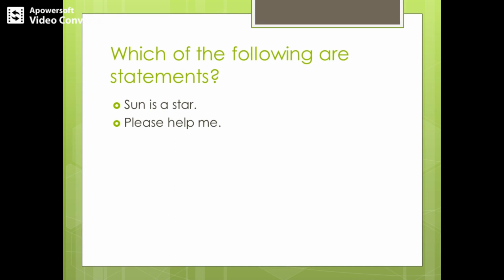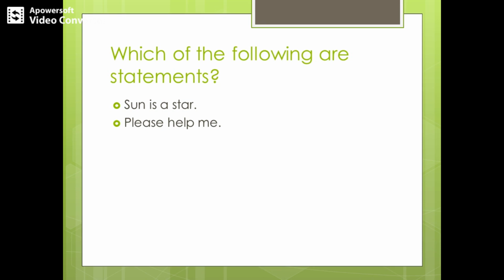The first option is: the sun is a star. First of all, we need to decide whether this is a statement or not. Is it a statement? Yes, it's a statement. But once it is a statement, we need to decide whether it's a declarative statement. Yes, obviously, a statement is a declarative statement.